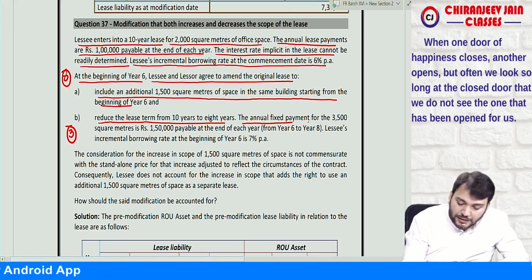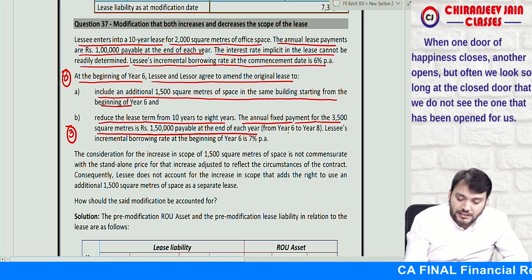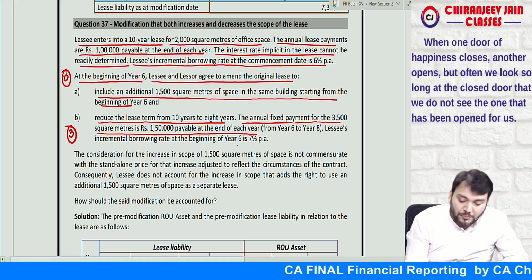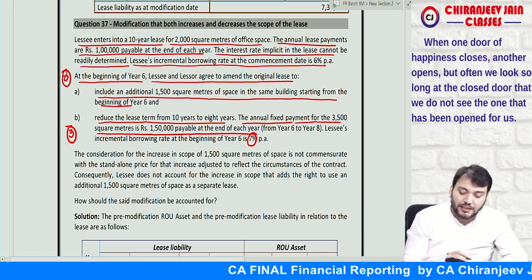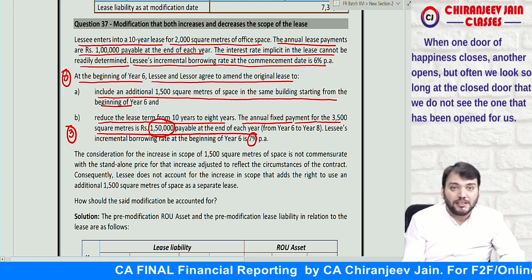The annual payment for the 3500 square meter will be 1,50,000 payable at the end of each year, that is year 6 to year 8. Lessee's incremental borrowing rate at the beginning of year 6 is 7%. So you can see there is an increase in lease payment by rupees 50,000.